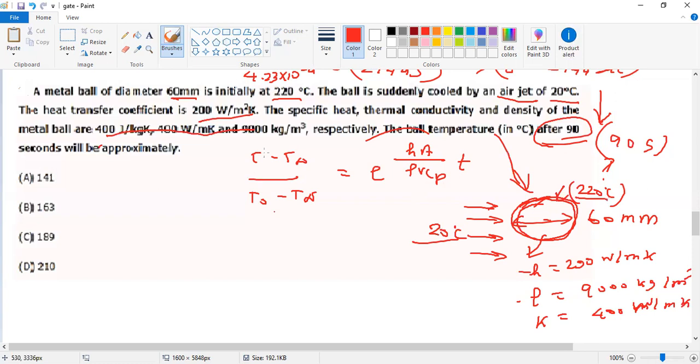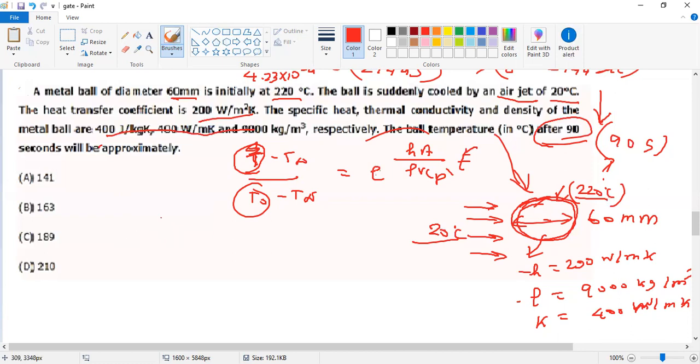Okay, that is T. Before, in the previous problem, we gave the value of T and found the time. In this problem time is given, and we find out how much the temperature is reduced. We put all the values in this equation. This value T should be found out. The 220 degrees Celsius metal ball temperature is given. We find out the reduction temperature, that is the equilibrium temperature. Okay, we solve the values.